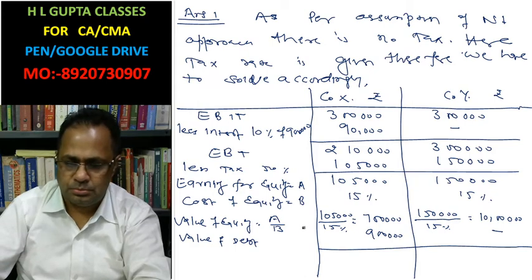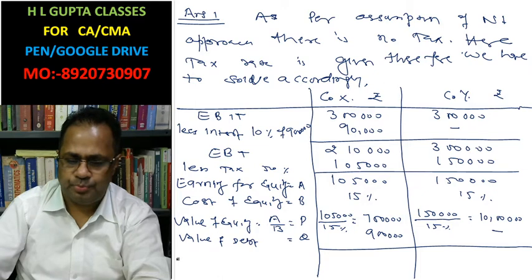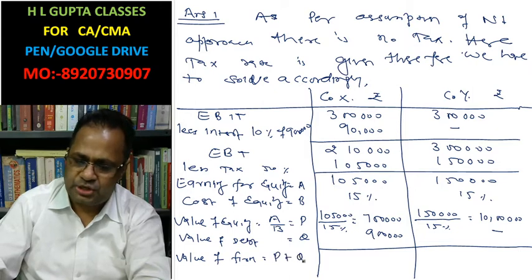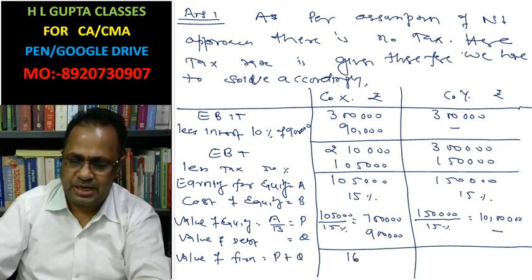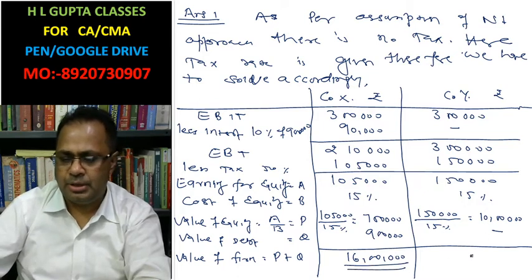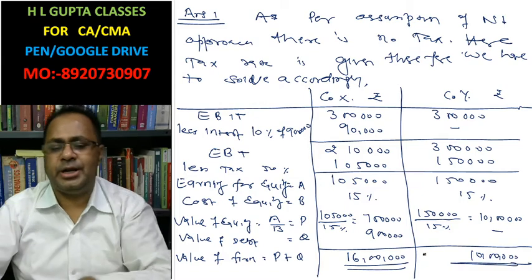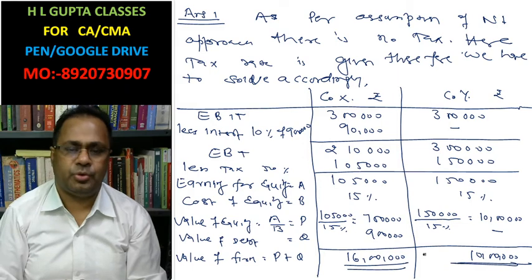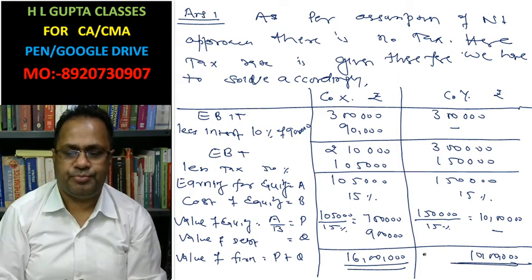Value of firm is P plus Q, and this is 16 lakh for X and 10 lakh for Y. As per net income approach, this is the way of calculating value of the firm where tax is given.